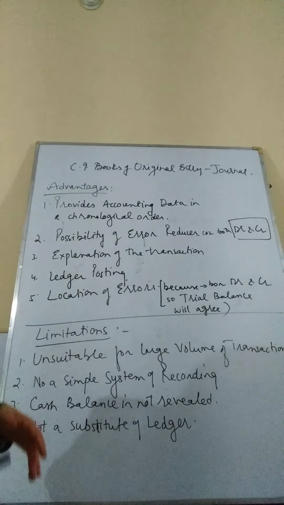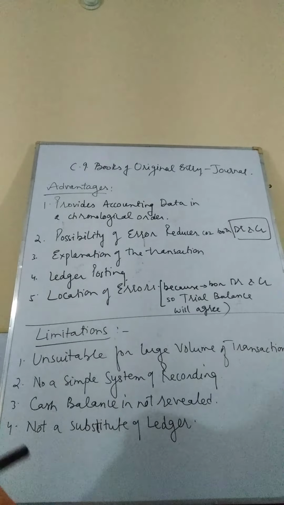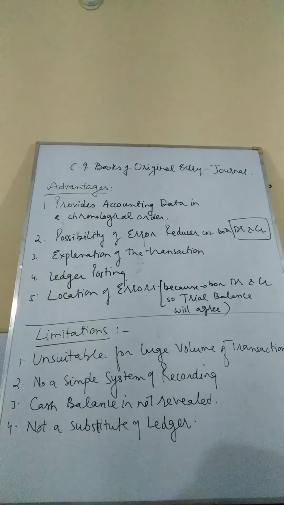The fourth advantage will be ledger posting. The ledger posting is the secondary book of entry. Without the primary entry, how is it possible that we can record the transactions in the secondary book? So journal helps to record the transactions in the ledger. Journalizing helps in ledger posting. That's why journal is of great advantage.